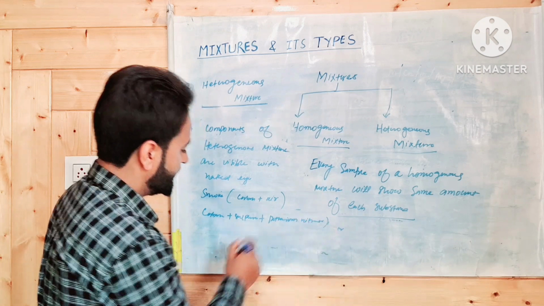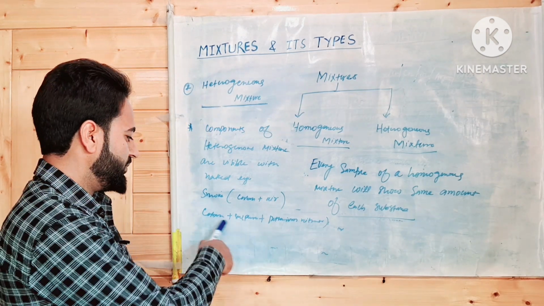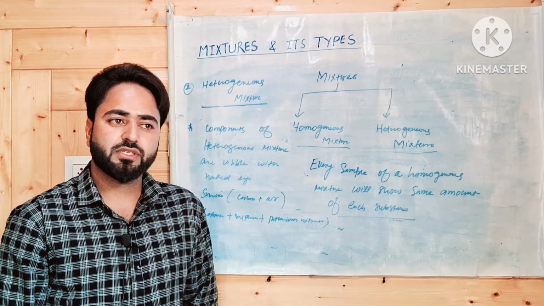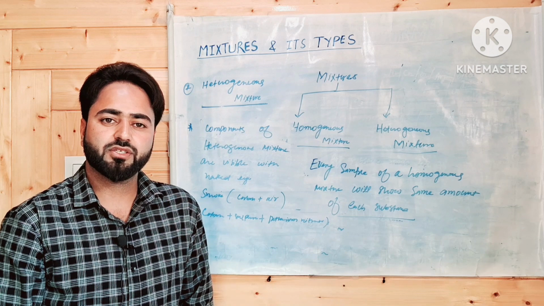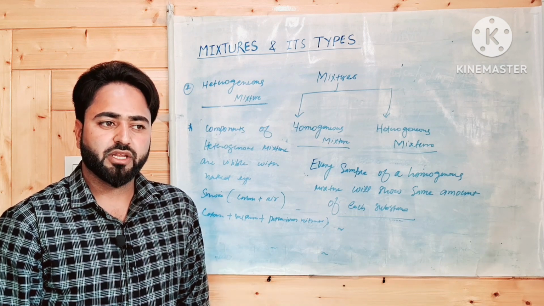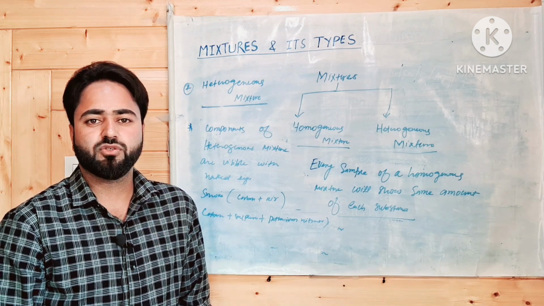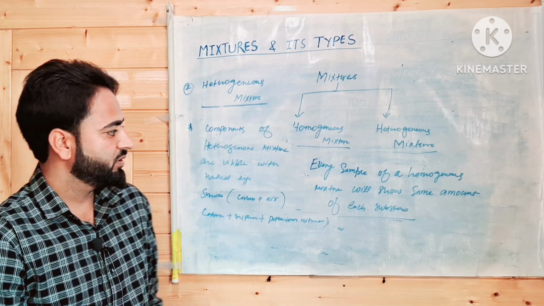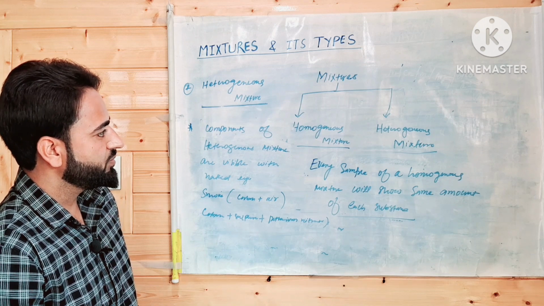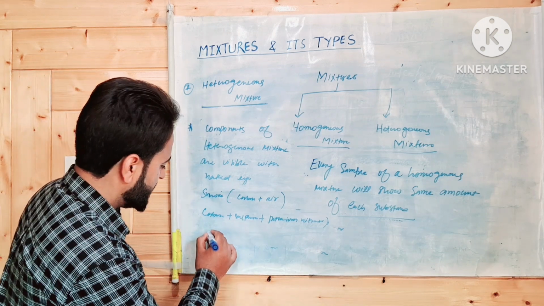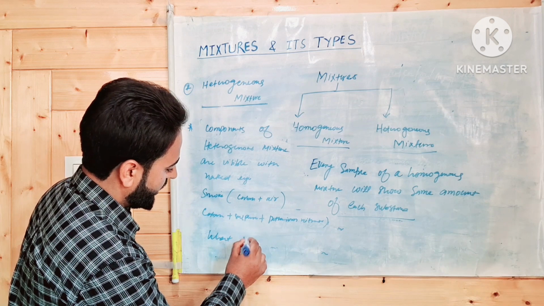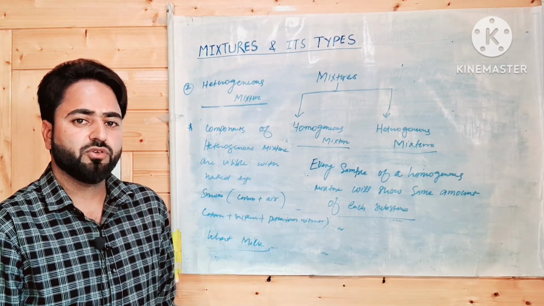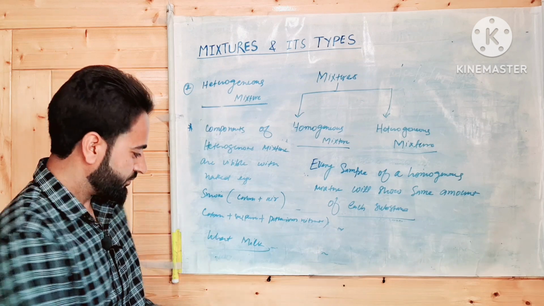We can have so many examples in this category, heterogeneous mixture. What is air? Air is basically a homogeneous mixture. But if we take the dust particles into our consideration, then air does not remain homogeneous. It becomes heterogeneous. Now, I will simply ask you one question: what is milk? Is it homogeneous mixture or heterogeneous mixture? You can comment your answer.